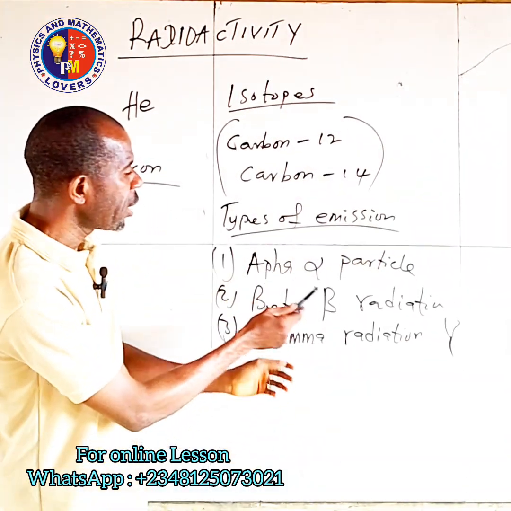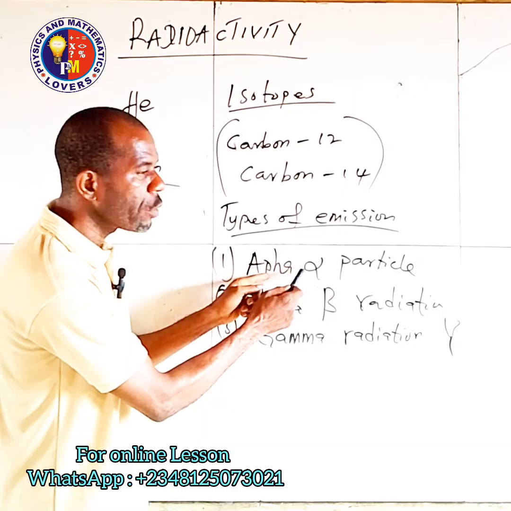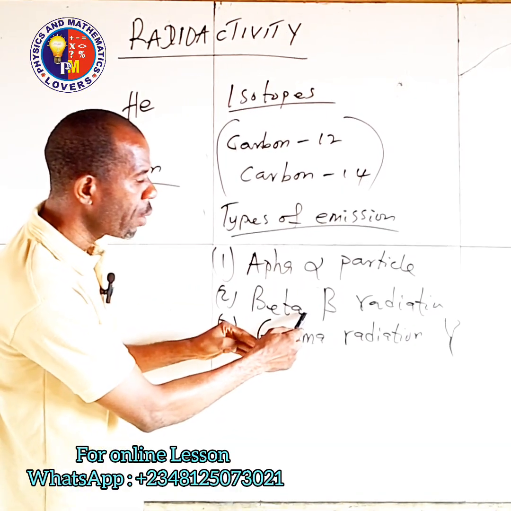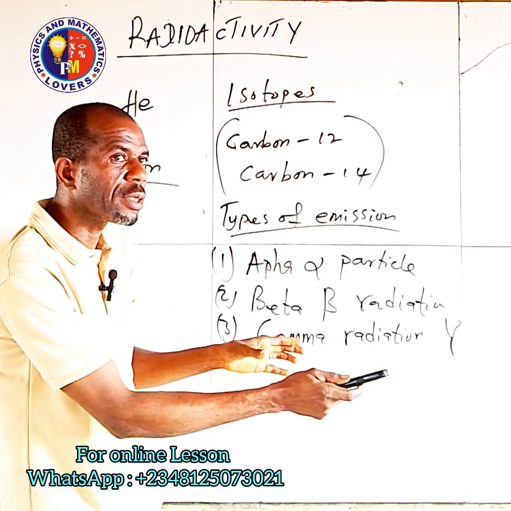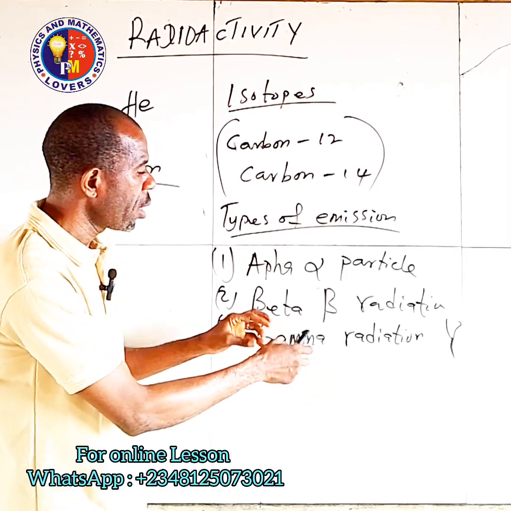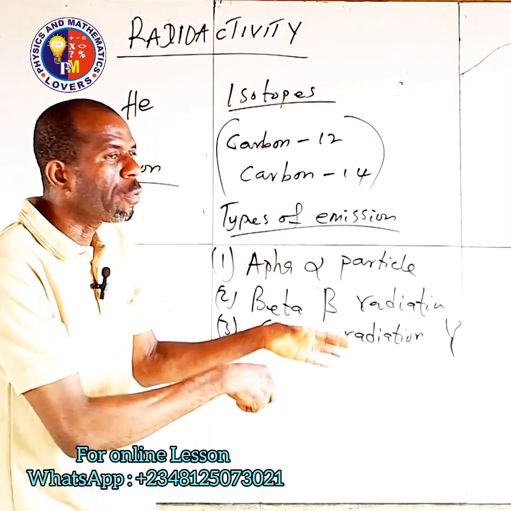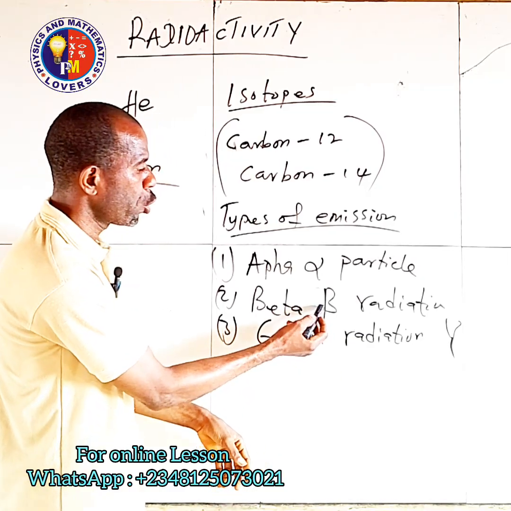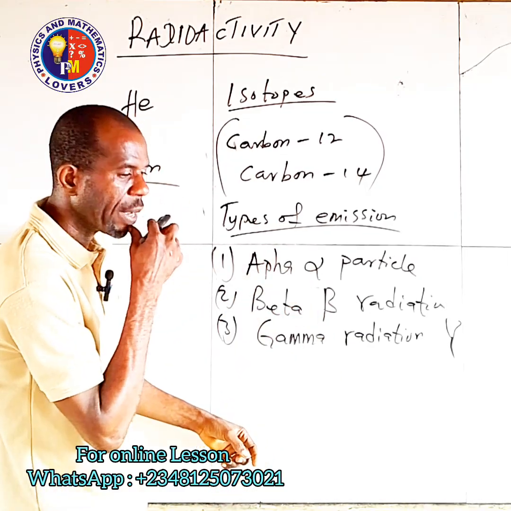And also, it is positively charged. Now let's go to beta. Beta has moderate ionizing power. It can moderately be ionized. It cannot penetrate the way gamma does, but it has higher penetration than the alpha particle.